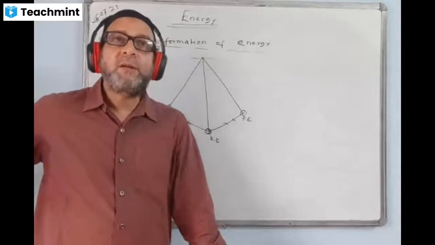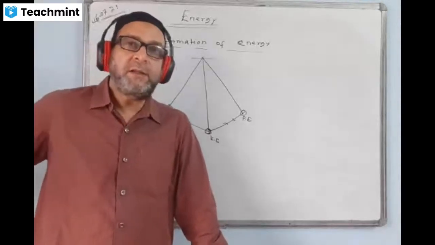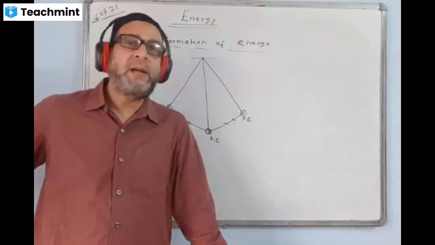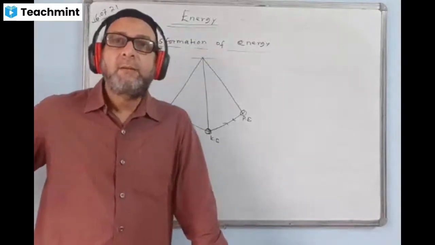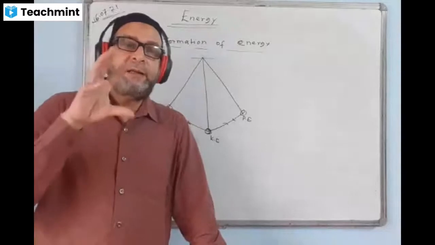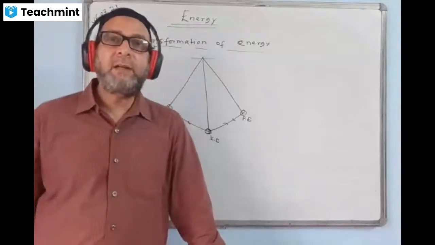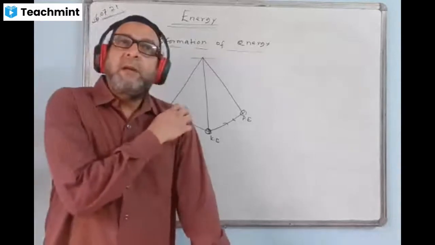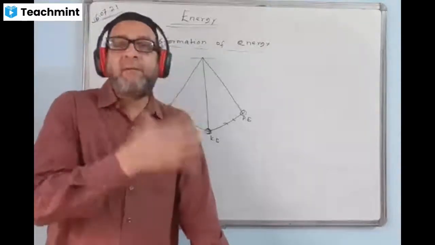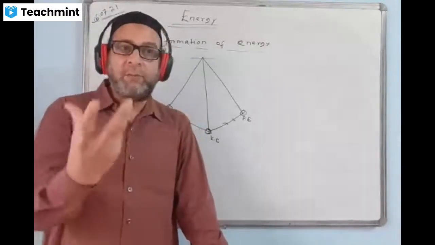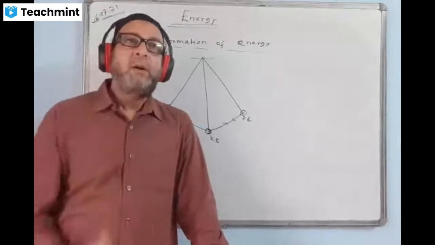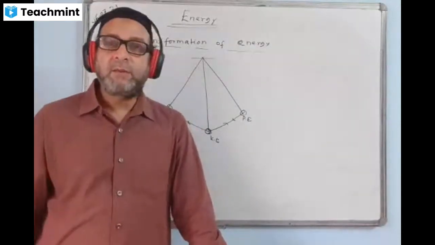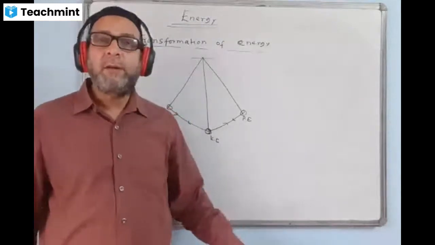Electrical to light, a question may come: give one example where electrical energy changes into light energy. What example do you give? Electric bulb, tube light, any electric lamp. Any one of the examples we can suggest. Sometimes energy conversions will be given as from what to what, or sometimes an object will be given and they will ask you to mention the energy transformation taking place in it. Either way the question may come.